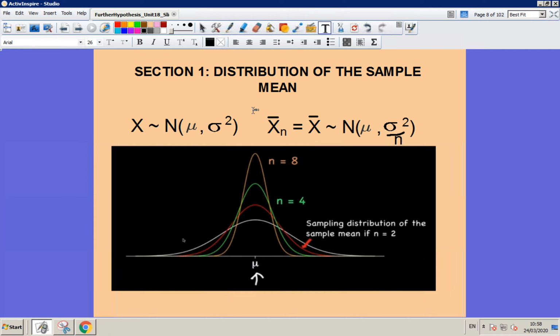Okay, so we don't need to know the proof of this relationship, but we do need to know that if we have a normally distributed variable x with mean mu and variance sigma squared, then the distribution of the sample means of the data is also going to be normally distributed with a mean mu, but with the variance of sigma squared divided by n.